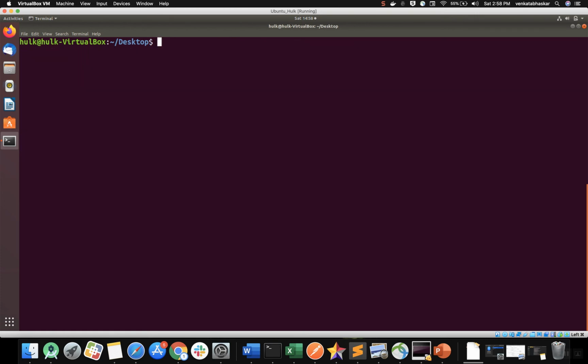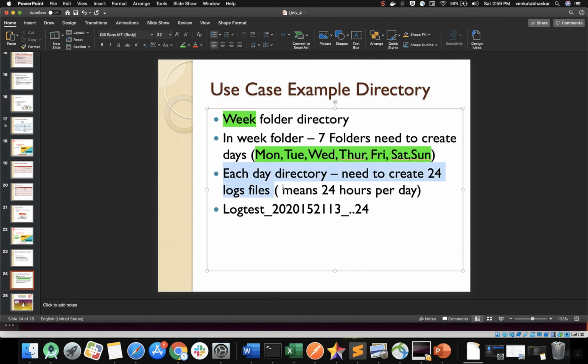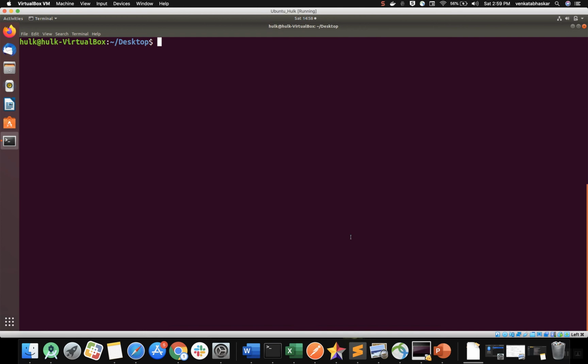Now the first requirement is what? I need to create the week folder, then I need to create these 7 directories, then I need to create log files, 24 log files. This is the first step, and this is the second step. How can we create it? You know mkdir very well, right?